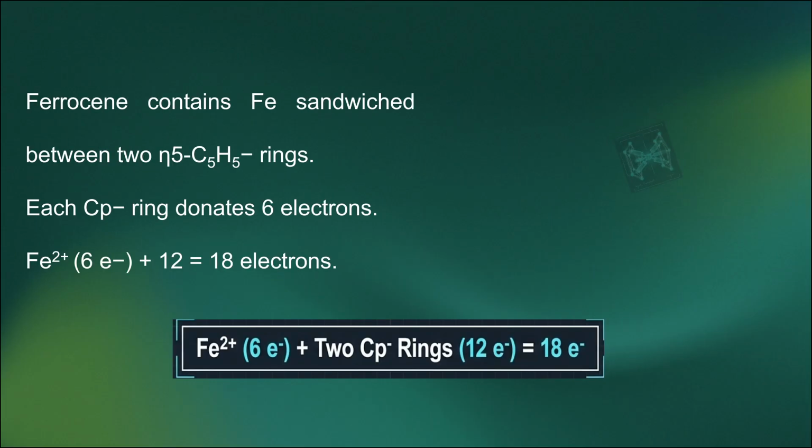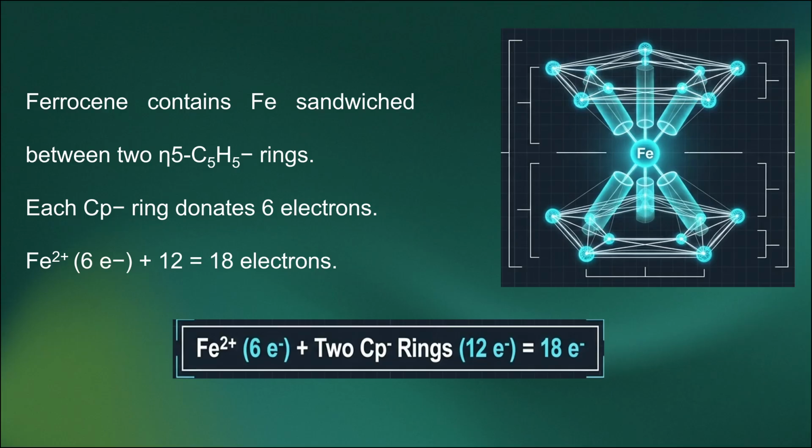And this one is ferrocene, which is said to be a sandwich compound. It has 2 cyclopentadienyl rings, and each Cp donates 6 electrons. So here, iron has 6 electrons, and the 2 Cp rings give 6 plus 6, 12 electrons. Totally it is 18 electrons. Now this ferrocene obeys the 18 electron rule because it attains 18 electrons and shows a noble gas configuration, so we can say it is a stable compound. Though it is a sandwich compound with 2 Cp rings, yet we say it is stable because it attains the 18 electron rule.